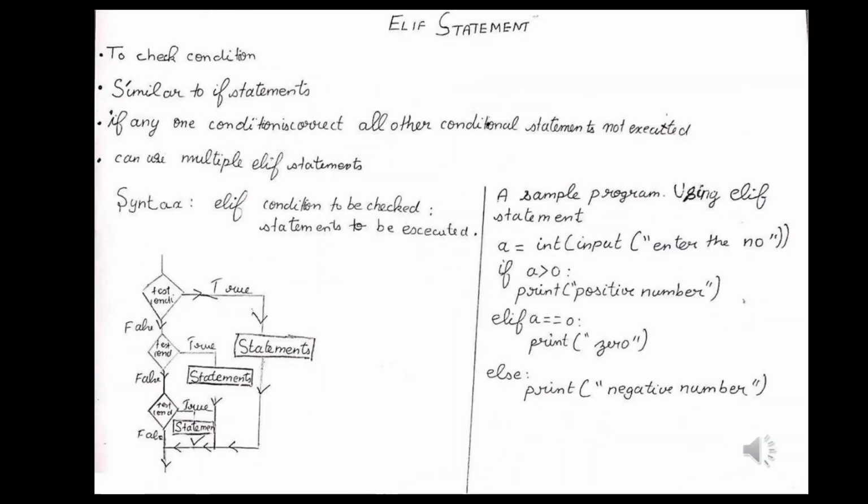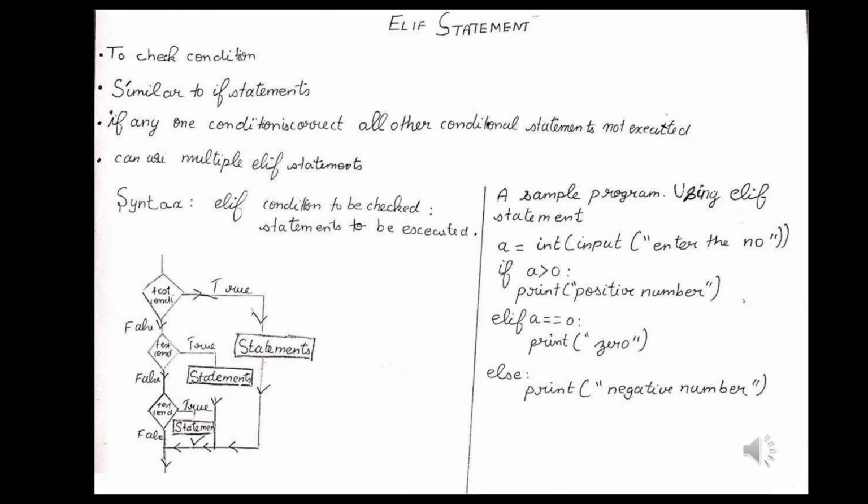Now we are going to discuss the elif condition in detail. The elif condition is similar to the if condition in the flow of control. It is also similar in the way of execution. The elif condition only executes the statements inside its indent block when the condition is true. The only difference between the elif condition and the if condition is that if any one of the elif conditions becomes true, all the other conditions in the program are not executed.